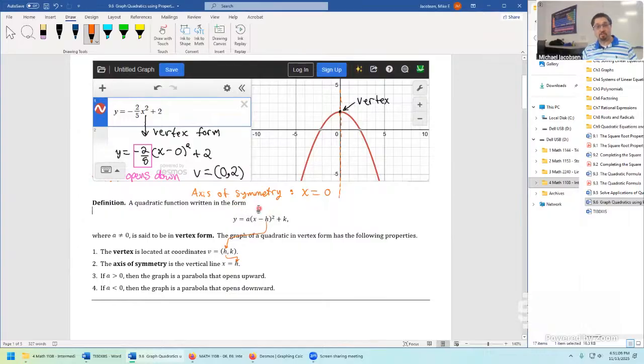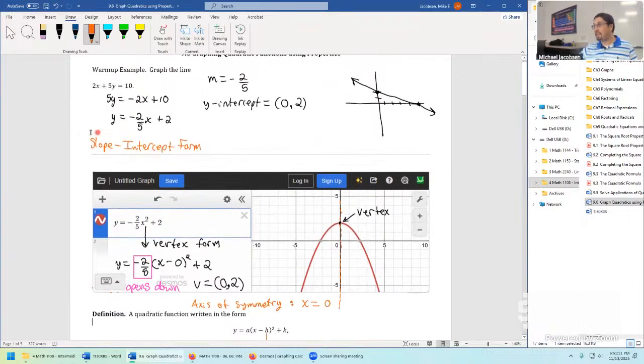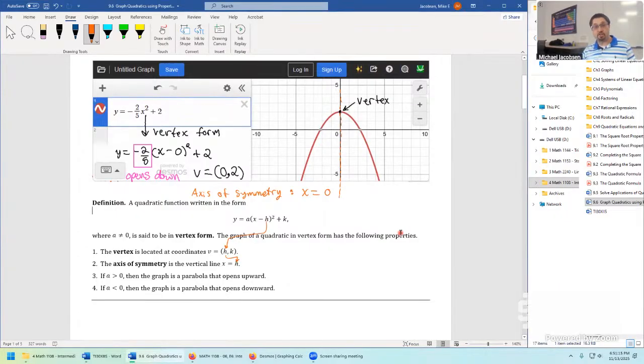If it's in vertex form, we're pretty much dealing with something like slope-intercept form, and we have all the information we need to start giving a really fast sketch. So that's exactly what we're going to practice on the next 3 problems. And then after that, we'll see what to do when it's not in vertex form. Those are probably the problems we're going to take a look at a week away from today. But any last questions at all, folks? Just looking at this initial information the first time?